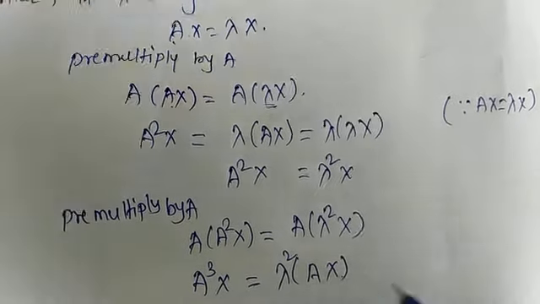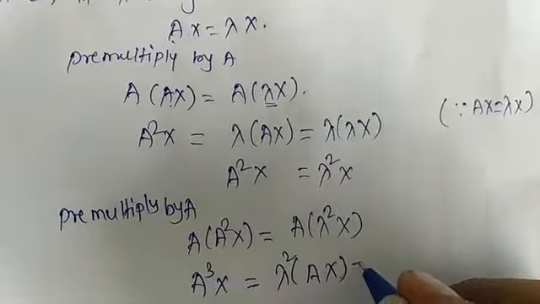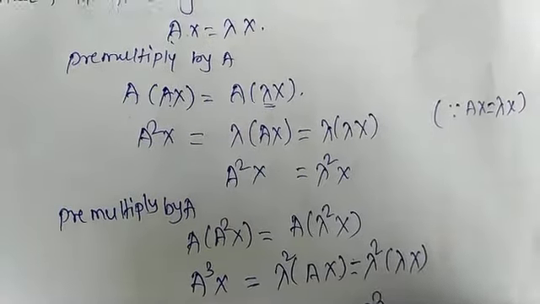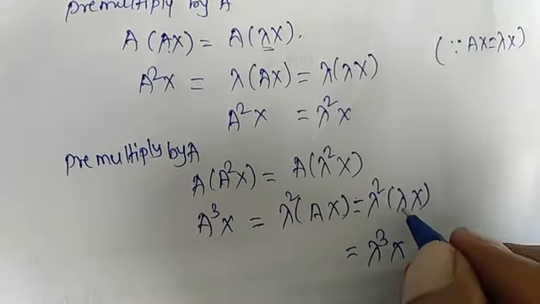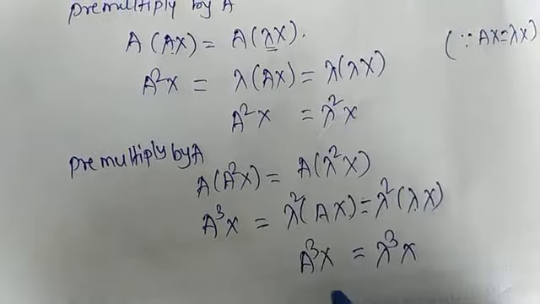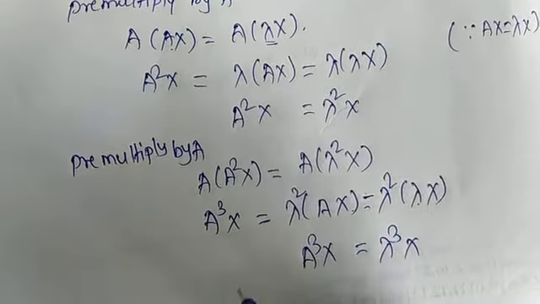Now again, Ax is equal to lambda x, so it can be written as lambda square into lambda x, which is equal to lambda cube x. Lambda square into lambda is lambda cube into x, which gives A cube x is equal to lambda cube x. And continuing in this way,